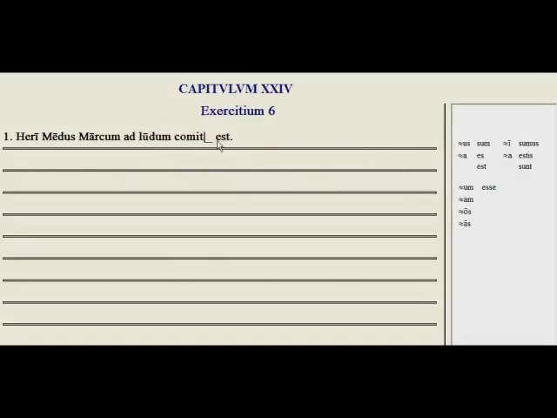So comitari, to accompany, when you have heri Medus Marcum ad ludum blank est, you get yesterday Medus accompanied Marcus to school. The perfect passive form turns into the active perfect for the deponent. Okay, so let's try exercise 7.